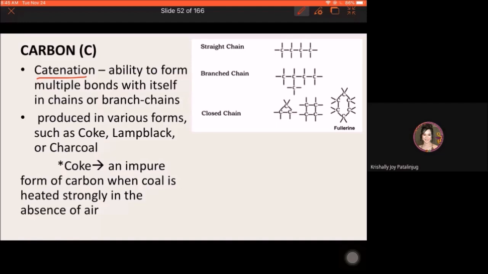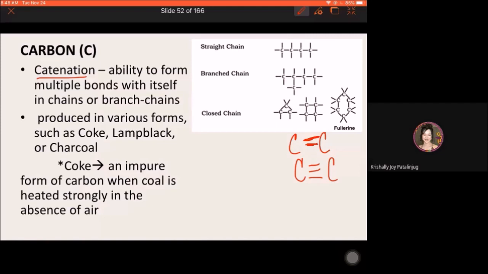Kahit yung surrounding niya is carbon, kaya niyang mag-form ng multiple bonds within itself. Pwede in a straight chain, in a branched chain, or in a closed chain. Or pwede double bond with carbon, triple bond with carbon to carbon. Okay, so yan yung catenation.